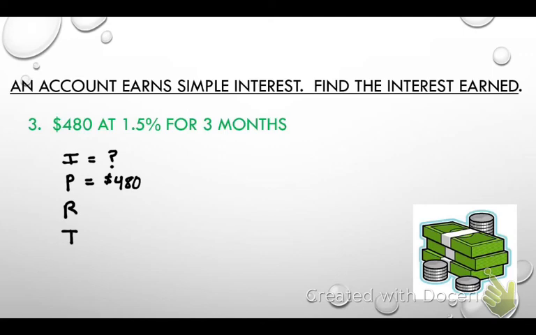So someone's going in, they say, hey, listen, I need to borrow $480. The bank says, sure, I'll give it to you, but you're going to have to pay me some interest, okay? I'll give you a rate of 1.5%. So the rate is 1.5%. What do I have to do to that rate? Turn it to a decimal. Where is the decimal point? In between the 1 and 5. So which way does it need to go? To the left. Okay, so you're moving it 2 spots. 0.015.